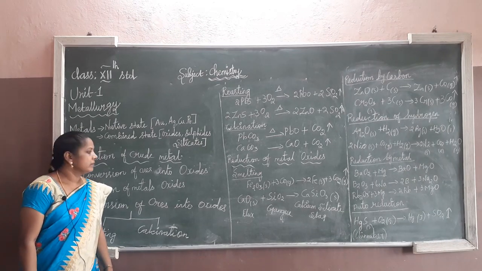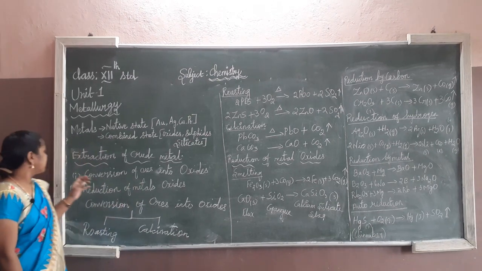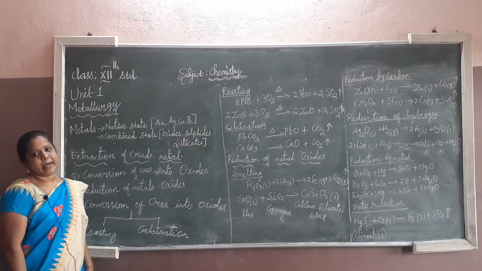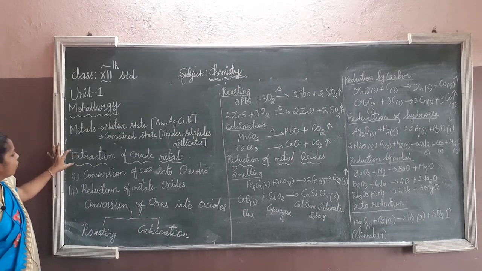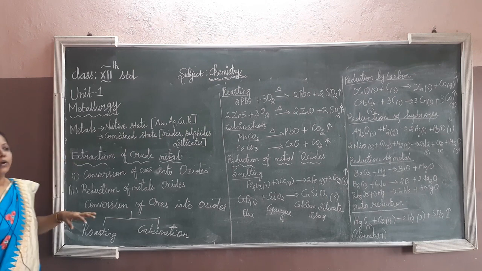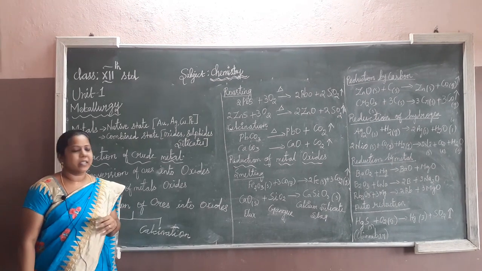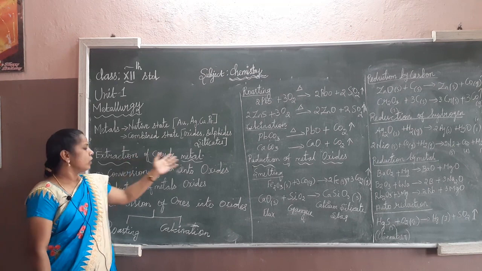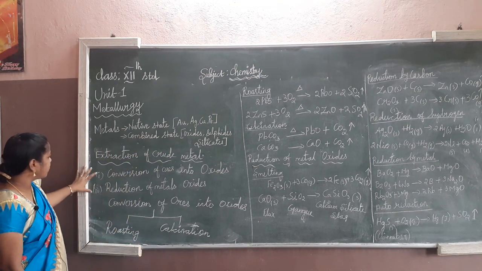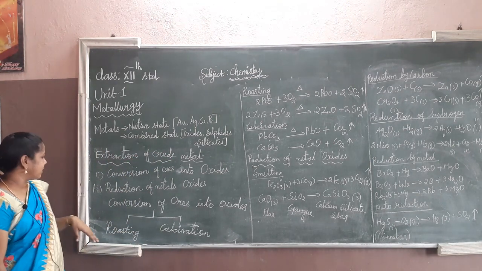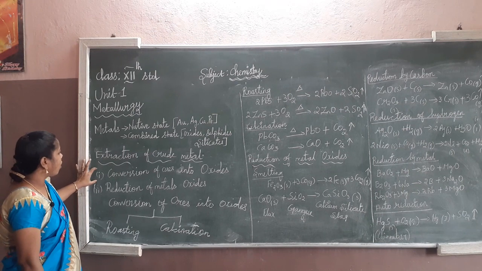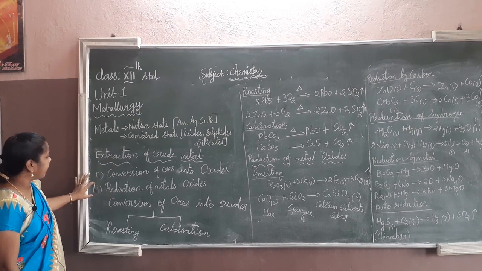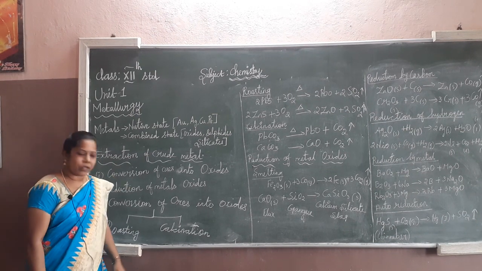The next method is extraction of the crude metals. Extraction of the crude metals means the removal of impurities through the extraction of the crude metals. It also has many processes. Then we go for the conversion of ores into oxide and reduction of the metal oxides.